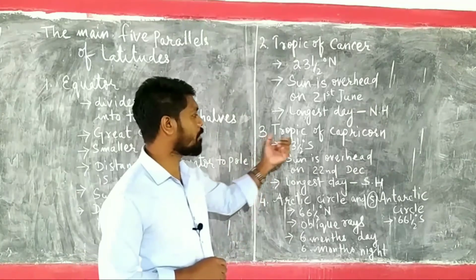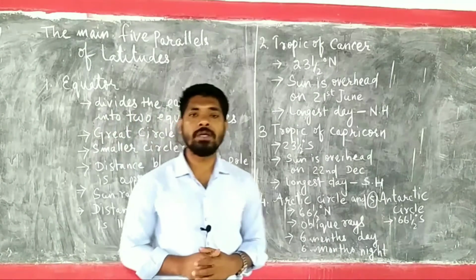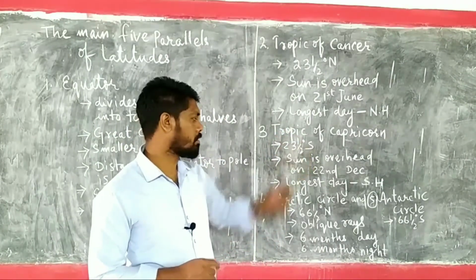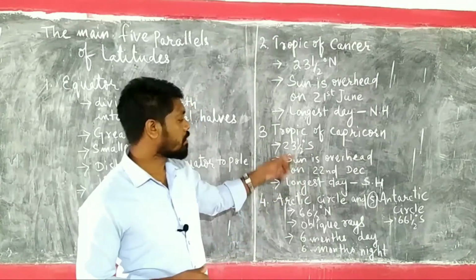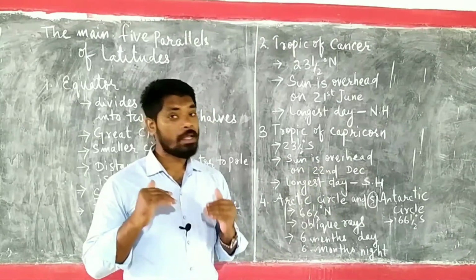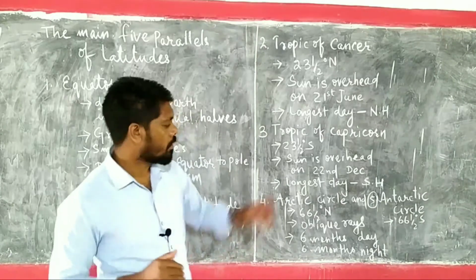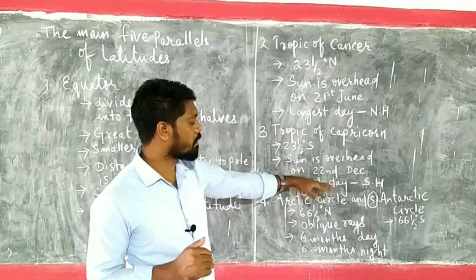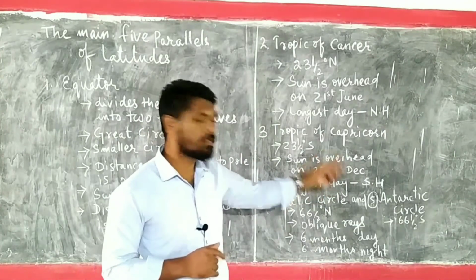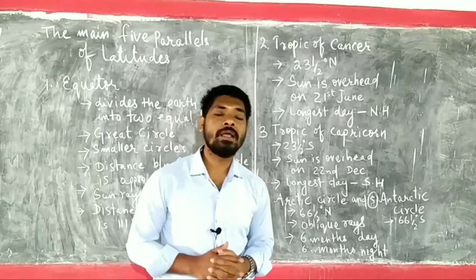Then coming towards the Tropic of Capricorn. Tropic of Capricorn is located in the southern hemisphere, and it is 23.5 south. So what happens? The sun is overhead on 22nd December. So when in the northern hemisphere we will be experiencing winter season, opposite of that, in the southern hemisphere they will be experiencing summer season. So on 22nd December, they will be having the longest day, because a day is